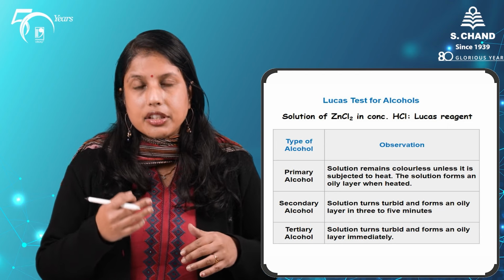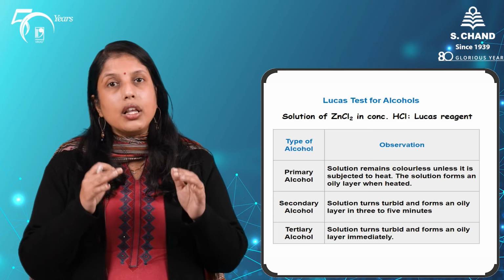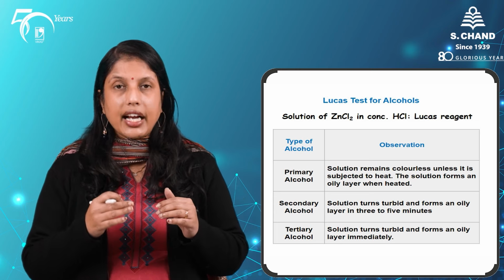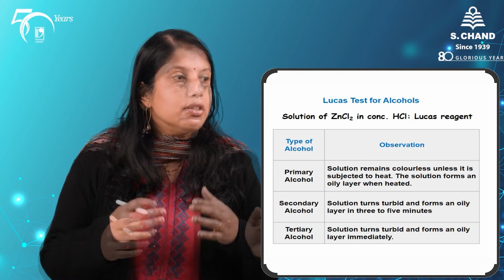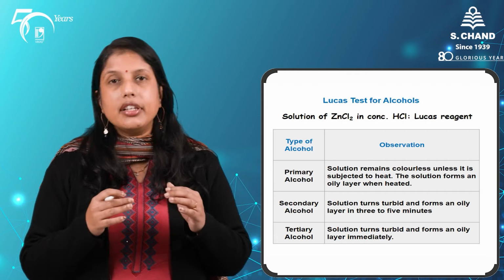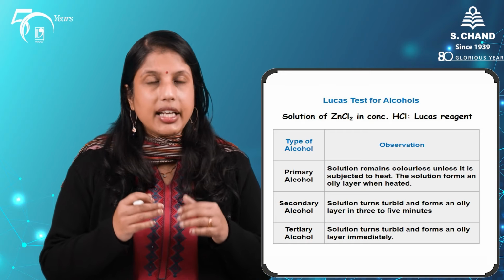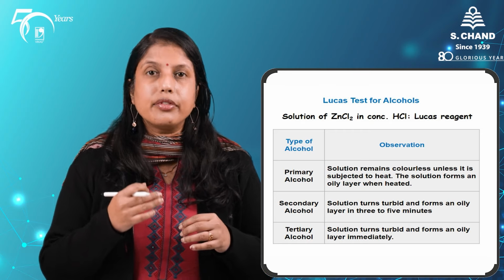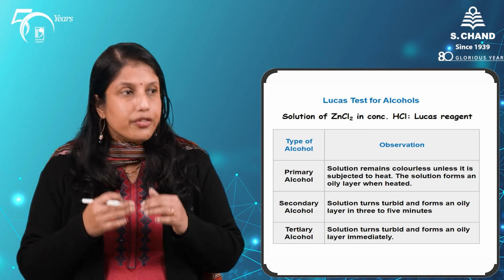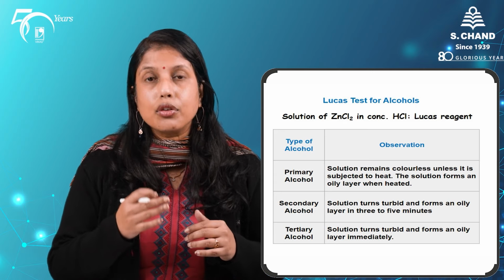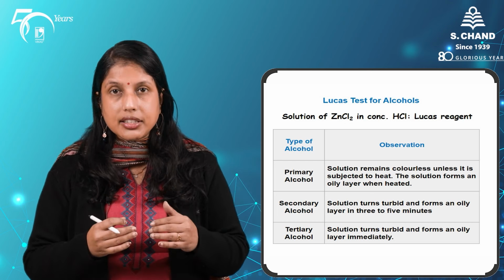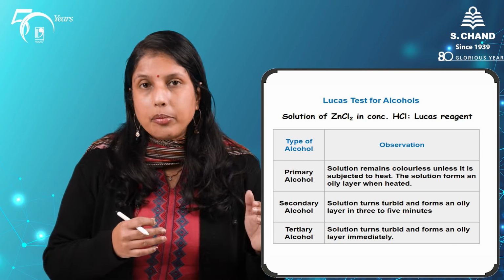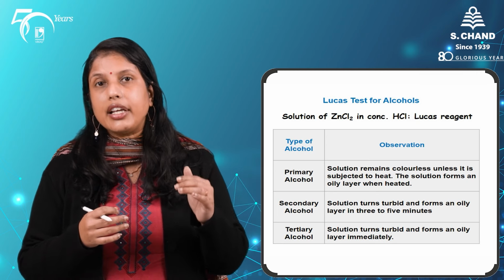Primary, secondary and tertiary alcohols will all have a difference in their reactivity towards this Lucas reagent. Basically, they will react with the Lucas reagent to form organochloroalkanes. The tertiary alcohols react the fastest, whereas the primary alcohols will only react once they are heated.